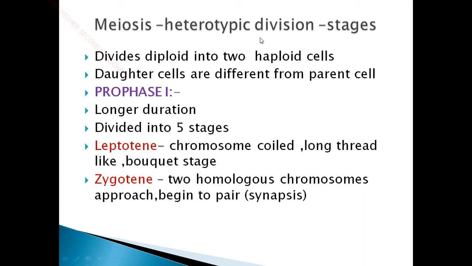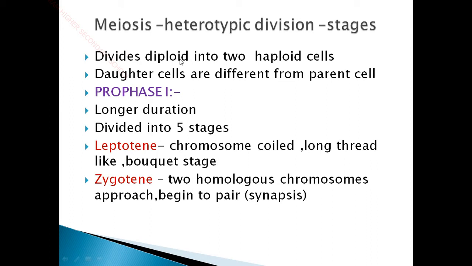Okay, so meiosis is a type of heterotypic division, and we can see the stages of meiosis. It divides diploid into two haploid cells. Here diploid is 2n, and it is divided into n number of chromosomes. So children, you can have a doubt here. Instead of 2n, it could easily be segregated into n number of chromosomes, so what makes the process more complicated in meiosis? If it happens so, the chromatid number will be increasing. The chromosome may be divided, and the chromatid number will be doubled. So to reduce the chromatid number also, this meiosis process is taking place.